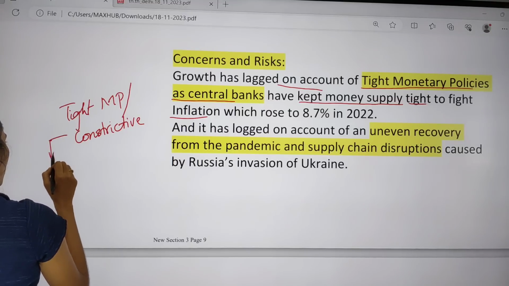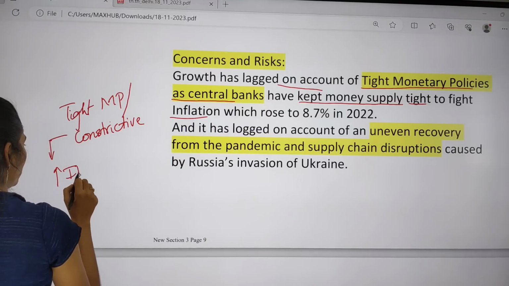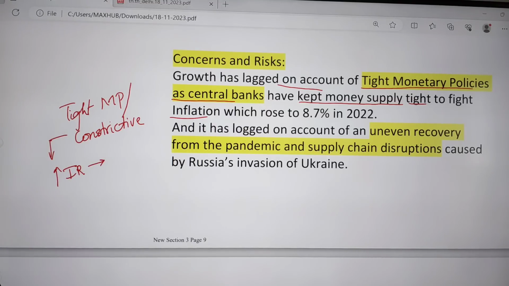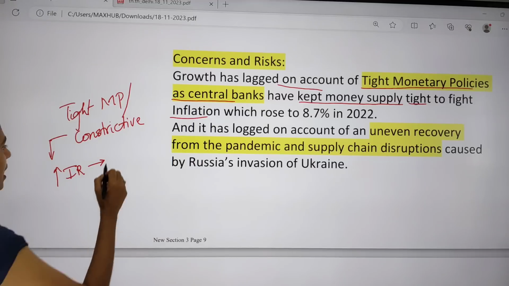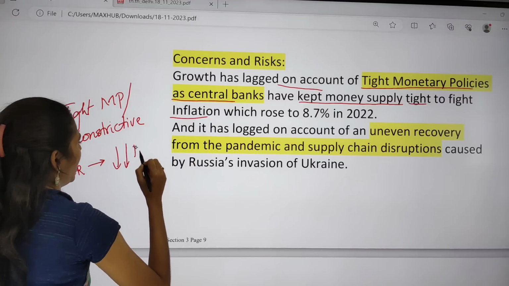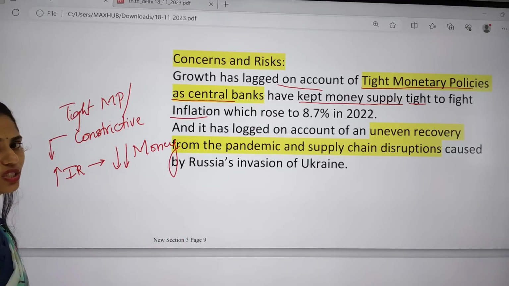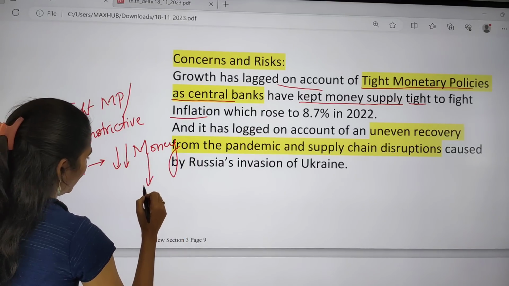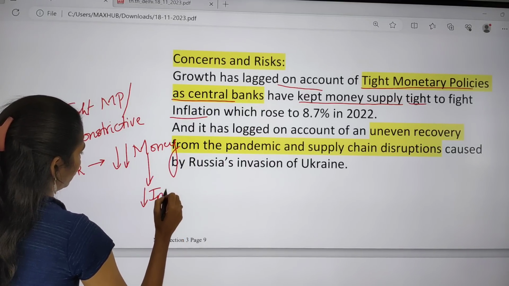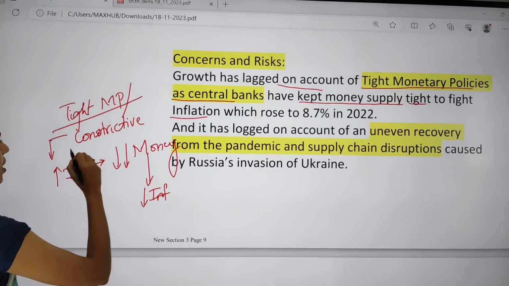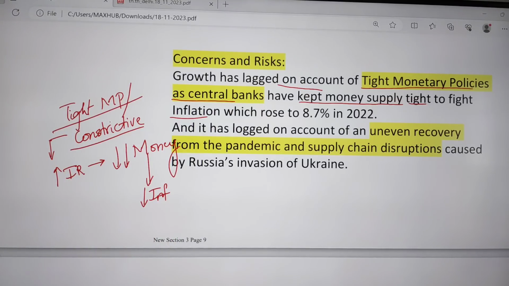That means there is an increase of interest rates. Whenever interest rates increase, that will reduce money supply in the market, and whenever we reduce the money supply, we can decrease inflation. So this is called tight monetary policy or constrictive monetary policy.